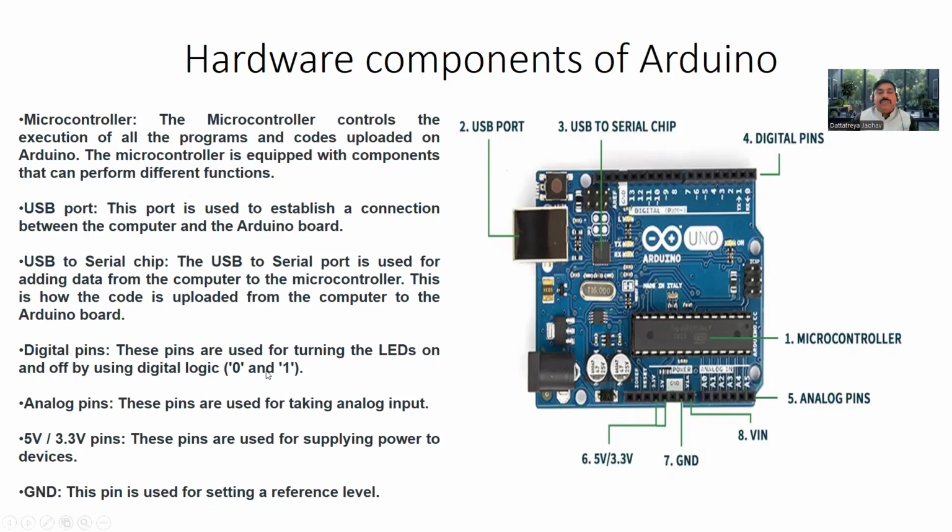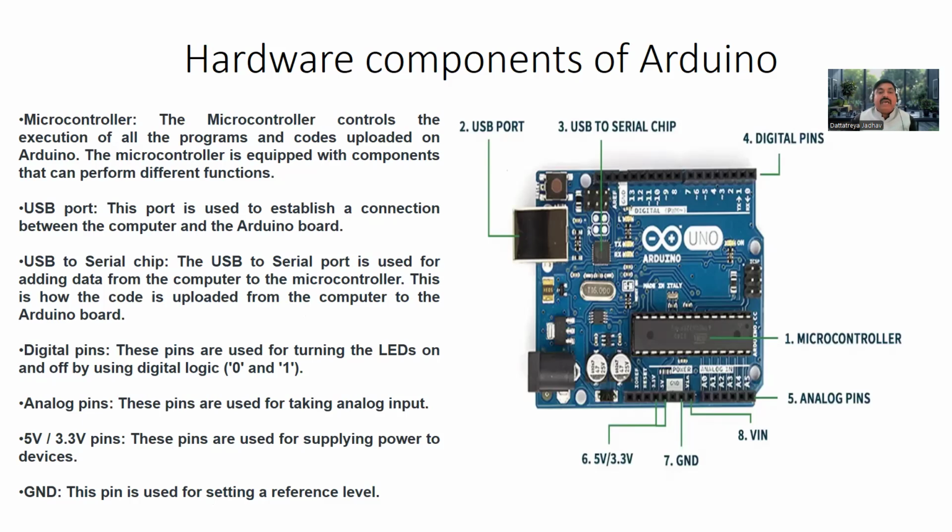Then the USB to serial chip. The USB to serial chip is used for sending data from the computer to the microcontroller, and this is how the code is uploaded from the computer to the Arduino board. Whatever logic we design and develop through software, and whatever functionality we need to perform by software, we need to upload this program into the controller, and the USB to serial chip helps to upload this program into the microcontroller.